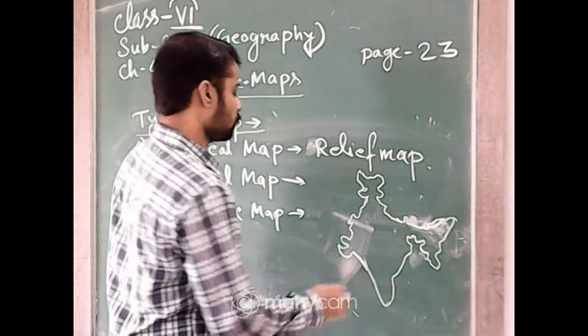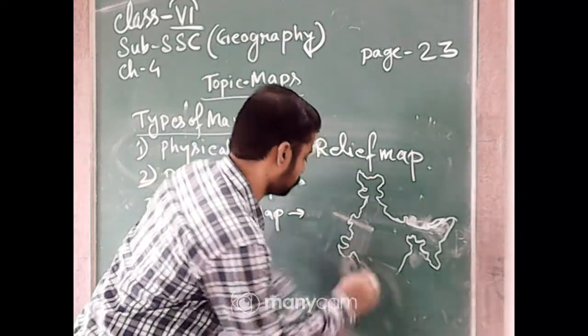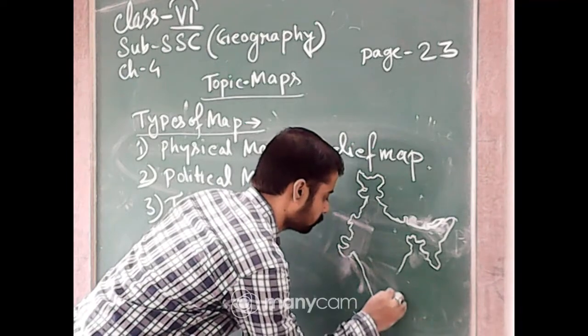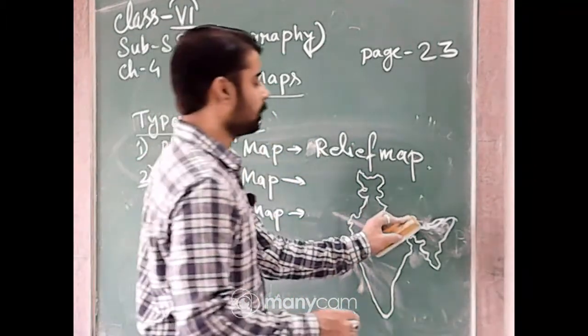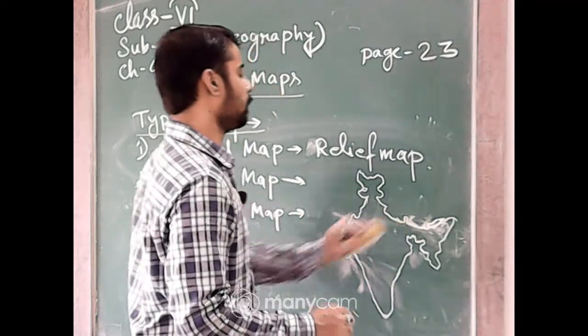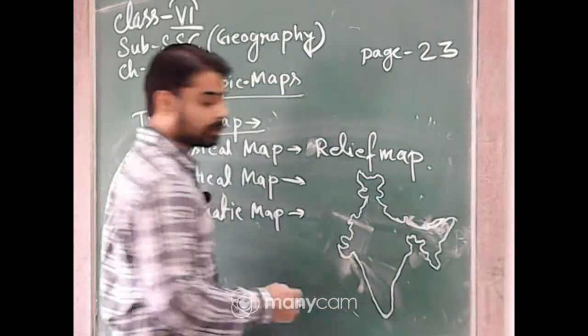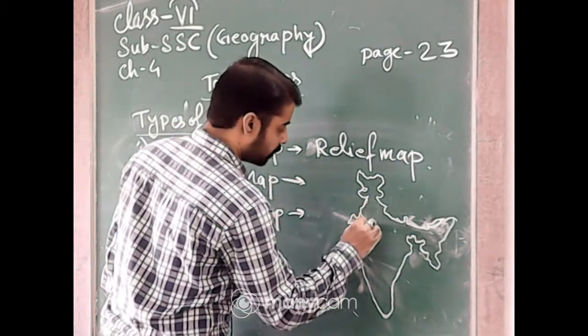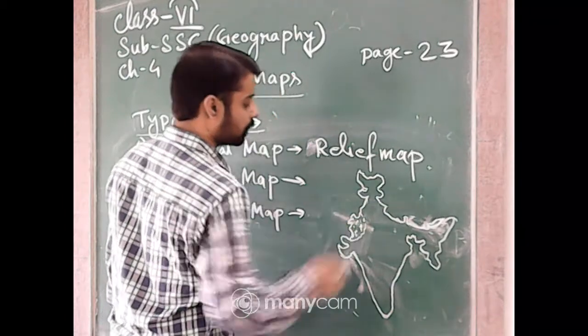Okay. So in this map, you can see the map of India. So in India, if we see the population density or any other thing such as natural vegetation. Natural vegetation means the trees. So this is the desert region mentioned in this way.